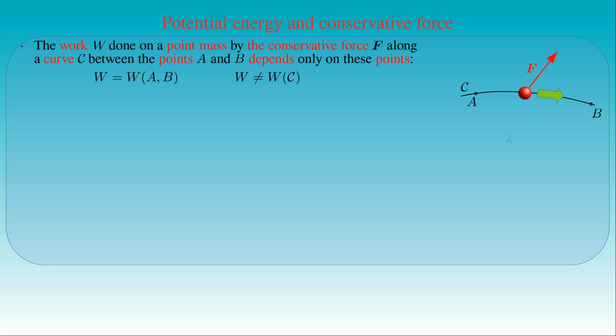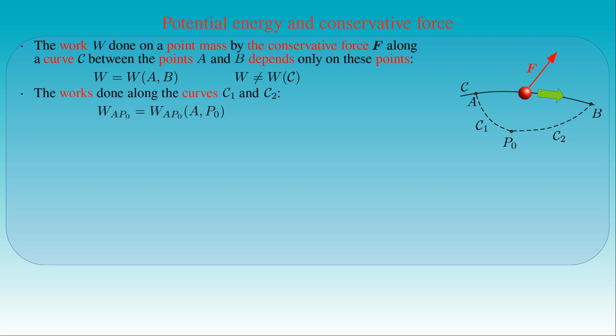Let us choose a point P0 such that the curve C does not pass through it. Then the points P0 and A can be connected with an arbitrary curve C1, and the points P0 and B can be connected with another curve C2. Now we can talk about the work which the force F would do if it was exerted on the point mass along the curve C1 or the curve C2. Since the force F is conservative, the work done by the force F along the curve C1 between the points A and P0 is a unique function of the initial and the final points of the curve. Similarly, the work done by the force F along the curve C2 between the points P0 and B is also a unique function of the initial and the final points of the curve.